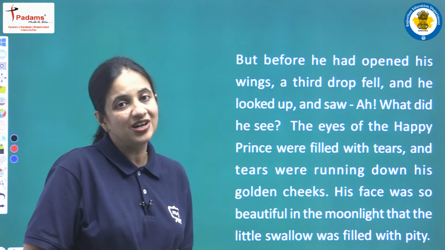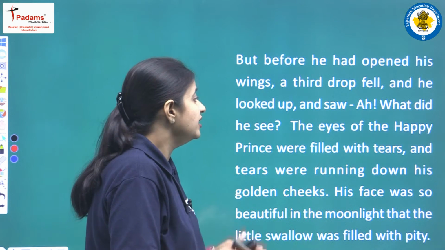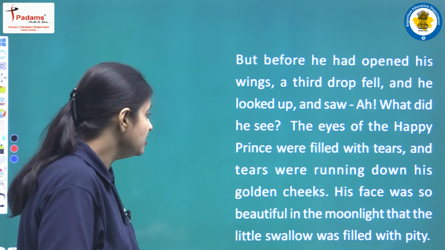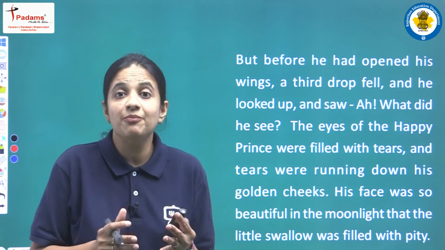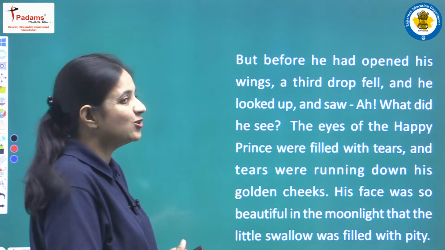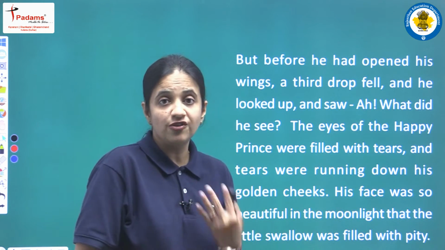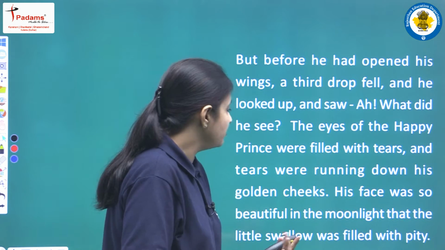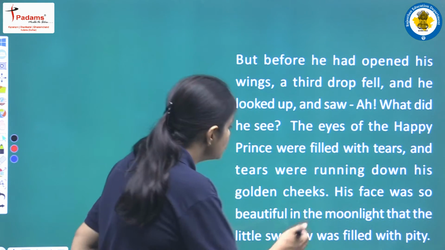What did he see? The eyes of the Happy Prince were filled with tears, and tears were running down his golden cheeks. When he looked up, he was very much surprised, because he saw that the eyes of the statue of the Happy Prince were filled with tears, and tears were running down his golden cheeks.